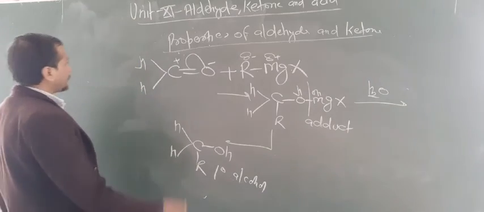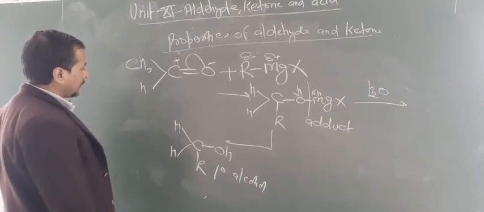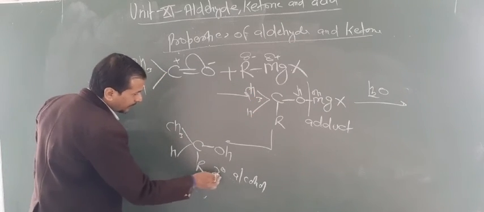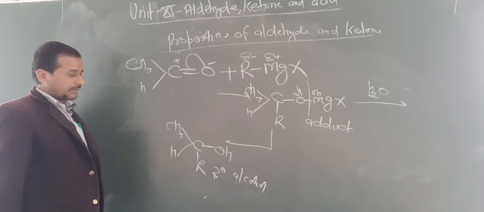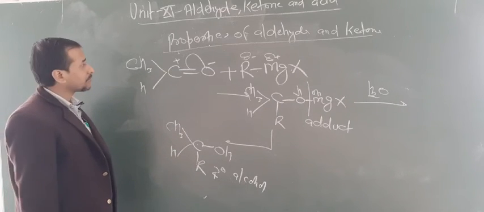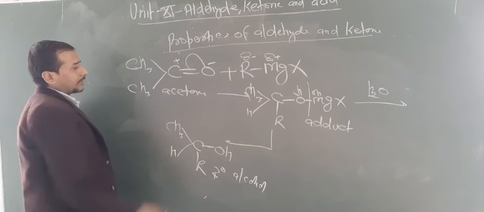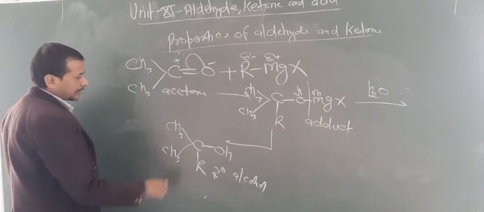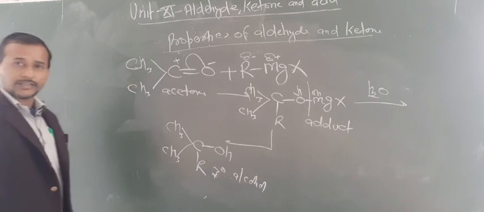Okay. If other aldehydes are taken, that means other than formaldehyde, it will produce a 2 degree alcohol. What change has to take place here? CH3 here, this also contains CH3, this also contains CH3. Now this C is attached to 2 carbons, so that's why this is known as 2 degree alcohol. Now if we take the ketone, that is acetone, nothing is changed here also, but the product will change: it now becomes a 3 degree alcohol. Are you getting this point?